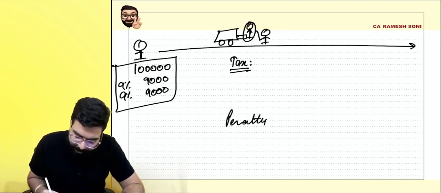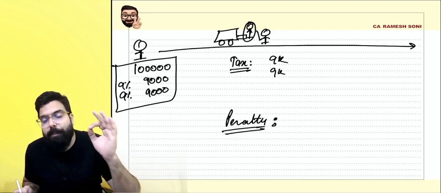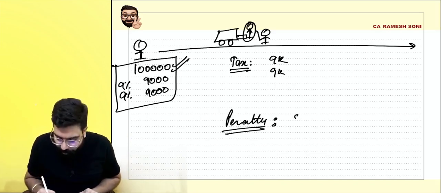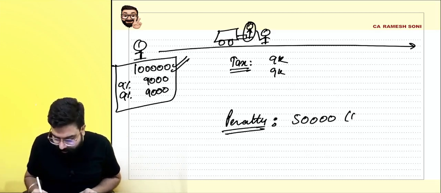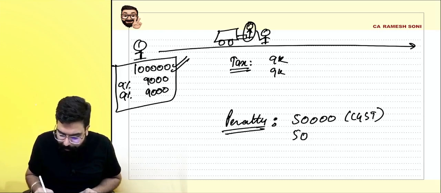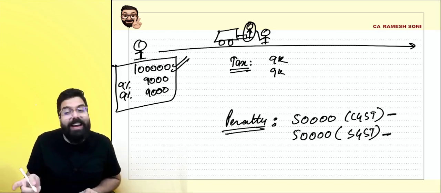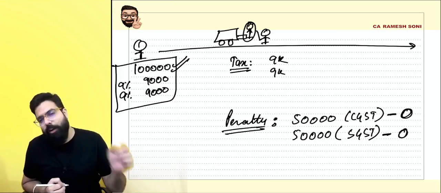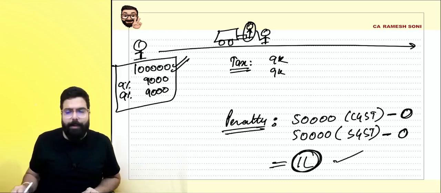When you pay the tax, you will pay 9,000 CGST and 9,000 SGST. The penalty will be 50% of the value of the goods. Can you tell me how much is 50% of the value of the goods? 50,000 rupees. This is under the CGST Act. Similarly, 50% of the value of the goods is the penalty payable under the SGST Act also, minus the tax amount paid. Here, nothing is paid. The tax amount paid is 0, and hence 1 lakh rupees will be the penalty payable by this person.